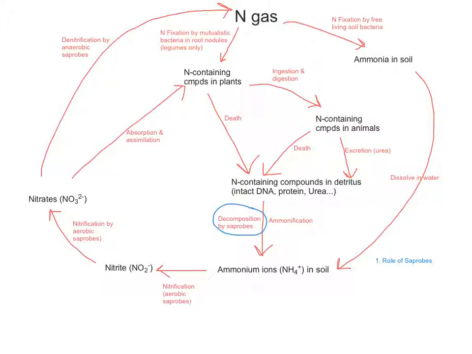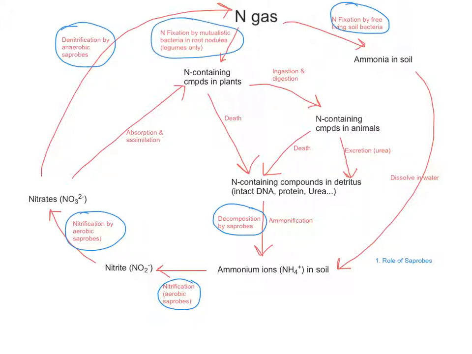And the exam board are going to care about a couple of things. The role of saprobes is really important. So you can see here on the diagram, just highlighting the stages of the nitrogen cycle that rely upon saprobiotic nutrition. Clearly, ammonification, nitrification, really important processes. Denitrification also, but of course nitrogen fixation also. The other important one is the role of the mycorrhizae. Remember, that's the association between the fungus and the root of the plant.